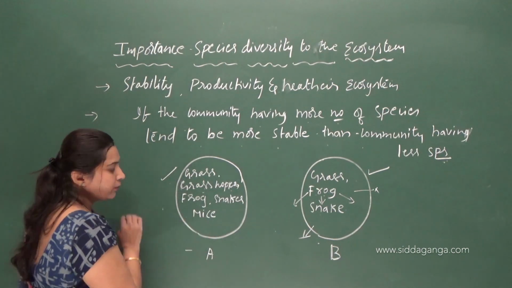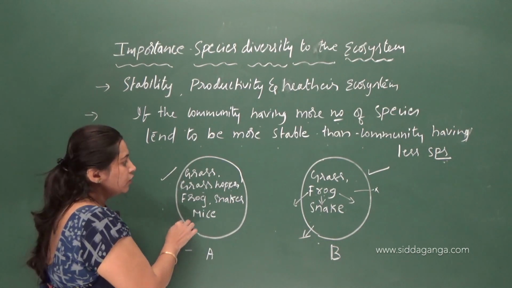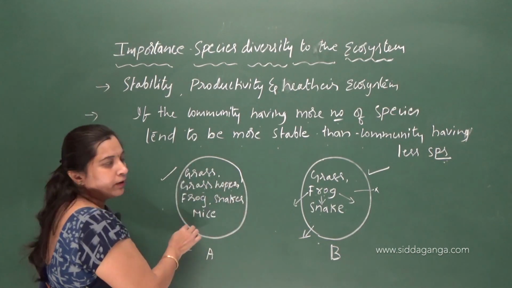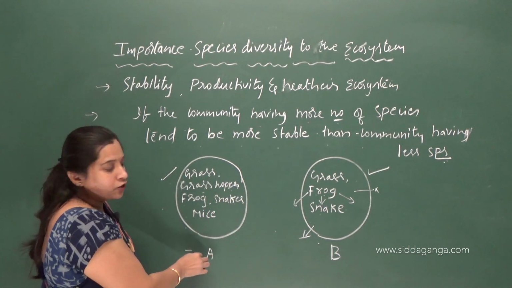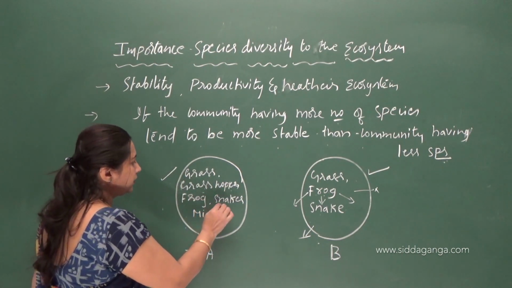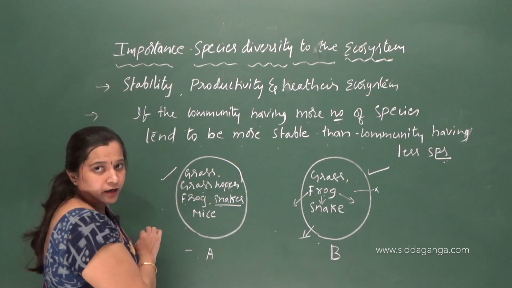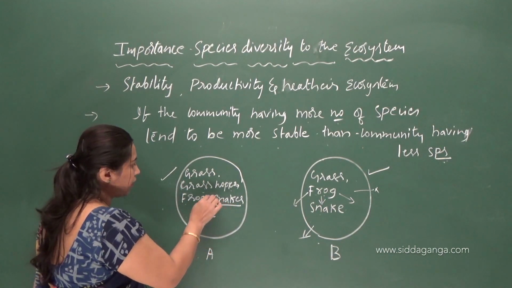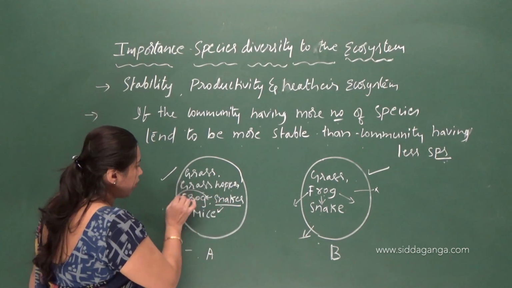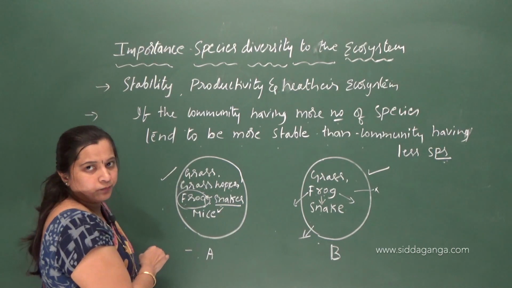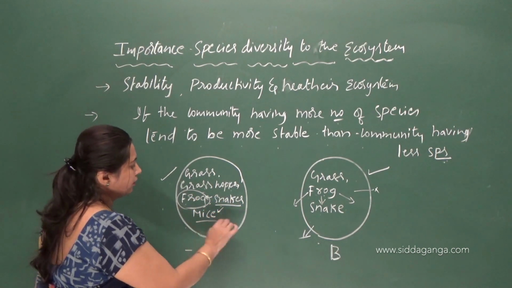But in community A, we have more number of living organisms, so the availability of food will be more. There is always an alternative in this community. For example, take snakes. Here we have snakes, frog, mice and all. The snakes can eat both frog as well as mice. If the frog population becomes less, the snake can feed on mice.